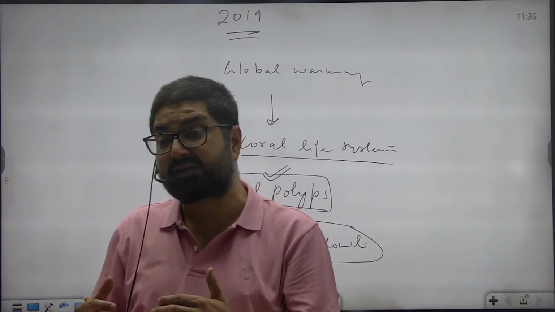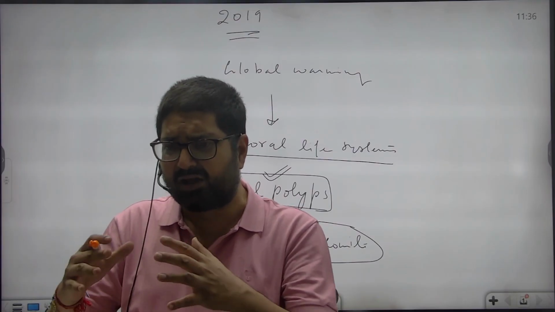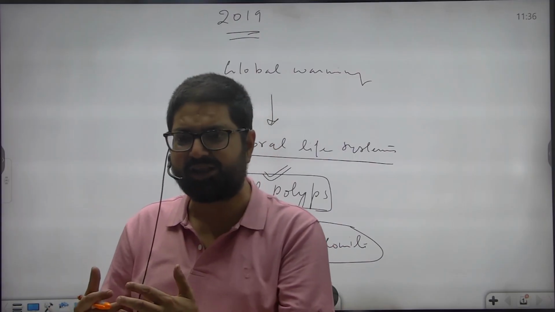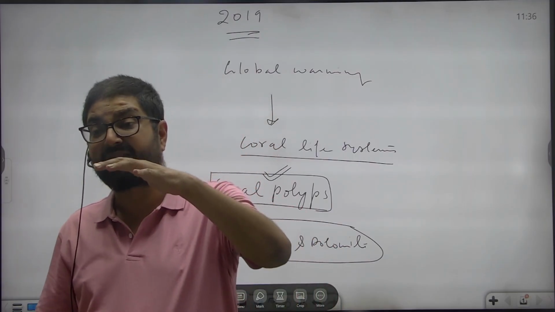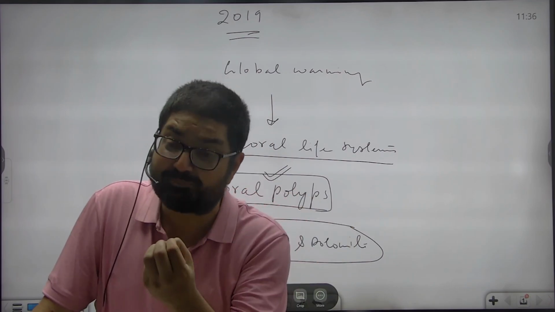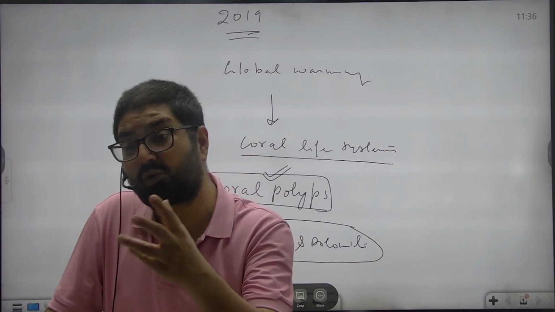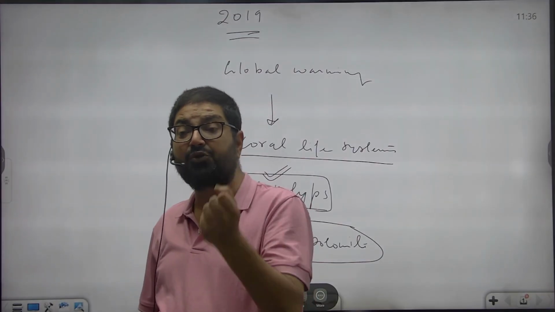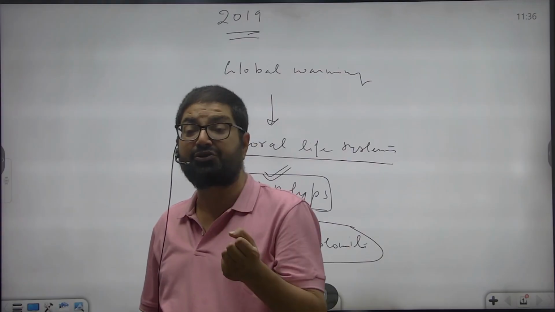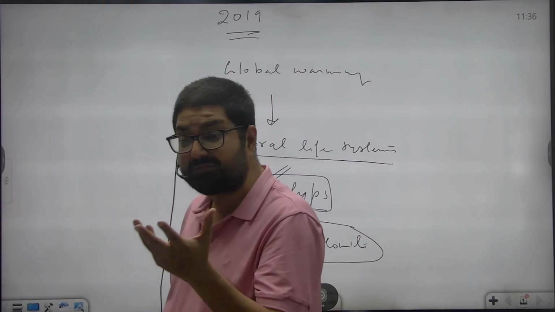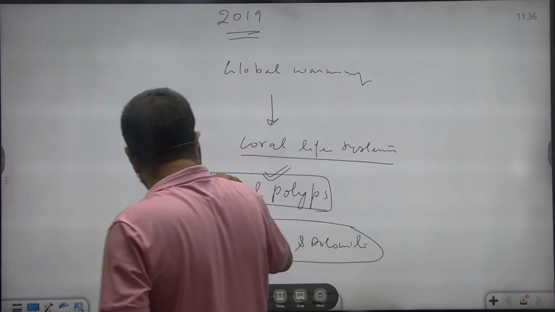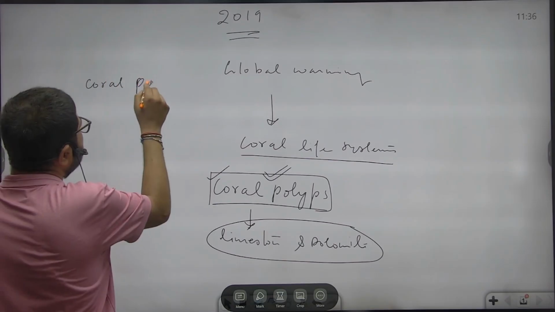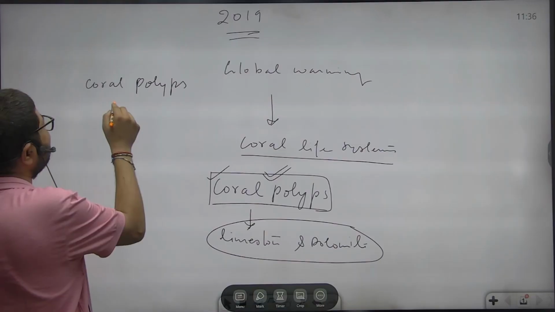मतलब तो हो क्या रहा है, global warming से all these phenomena are changing. The melting of ice is taking place, that is causing change in salinity. Sea level is rising because of thermal expansion, that is leading to rising in sea level. Temperature of sea is increasing, that is also leading to coral bleaching, death of coral. So coral reefs are known as lungs of the ocean, basically rainforest of the ocean, because they are not only characterized by maximum biodiversity, but they are also important for marine ecosystem. कोरल पॉलिप्स, ये जो ऑर्गेनिज्म होते हैं पॉलिप्स, हैव अ सिम्बायोटिक रिलेशनशिप विद एन एल्गी.